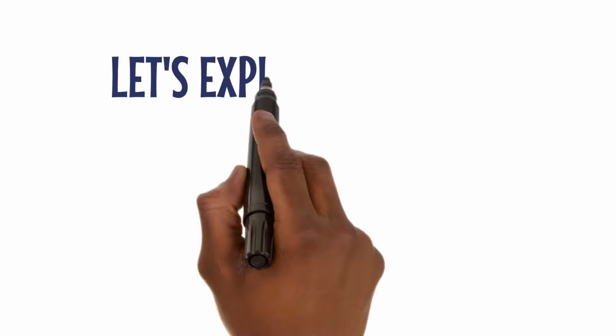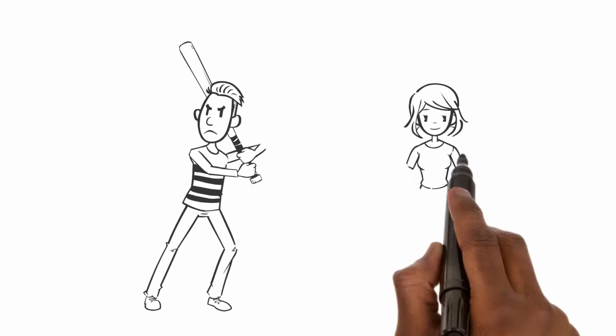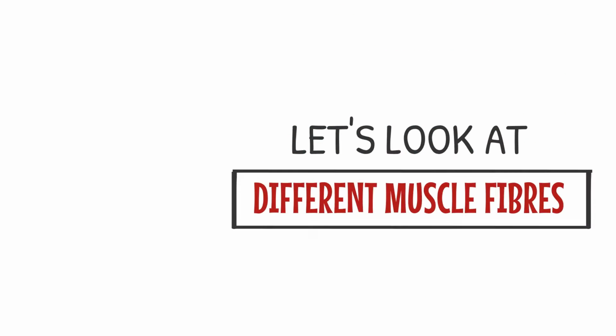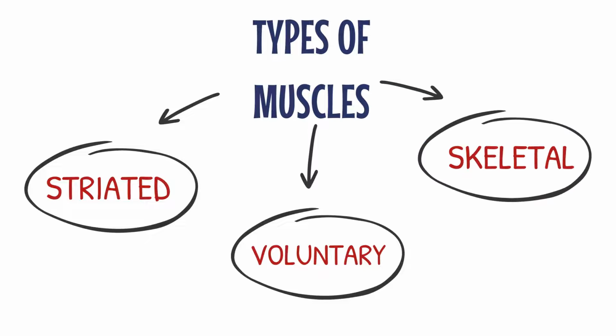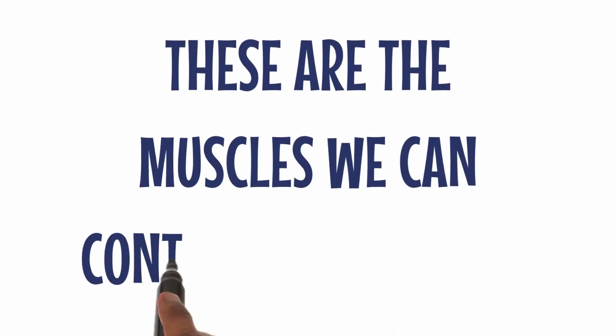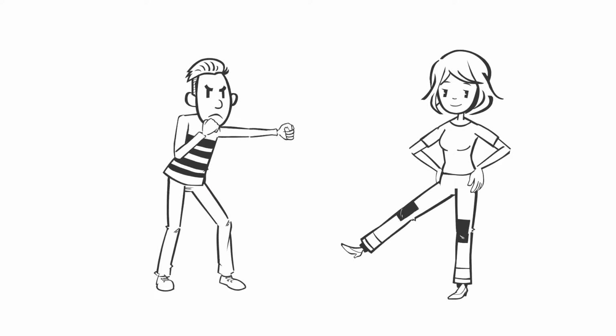Now, let's explore muscle and nervous tissues. Muscle tissue is what makes our bodies move. So, let's look at the different muscle fibers. First up, we have striated, voluntary, or skeletal muscle. These are the muscles we can control consciously, like the ones in our arms and legs.